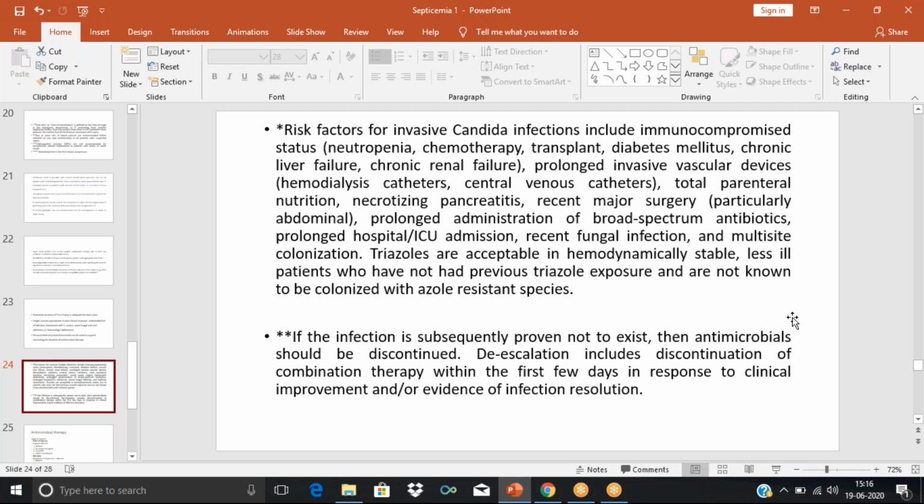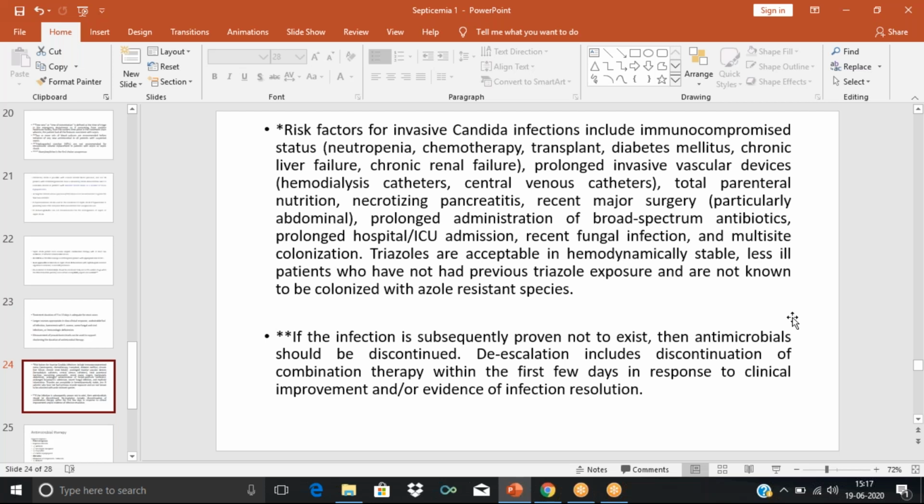Total parenteral nutrition is all the nutrients required for a human being, calculated based on the caloric need and given through the central vein. So if the patient is receiving TPN, he is also at risk of getting infections.